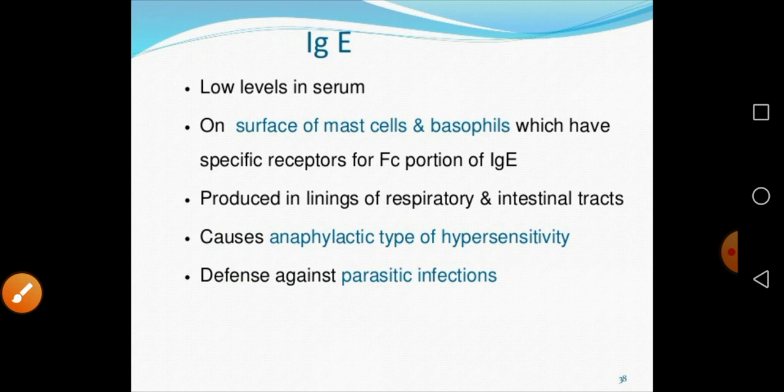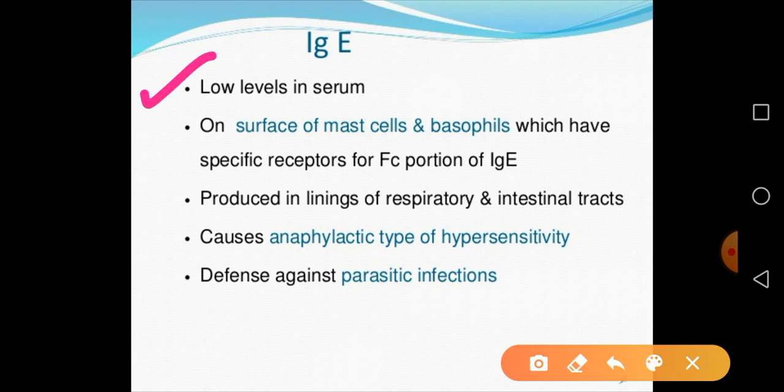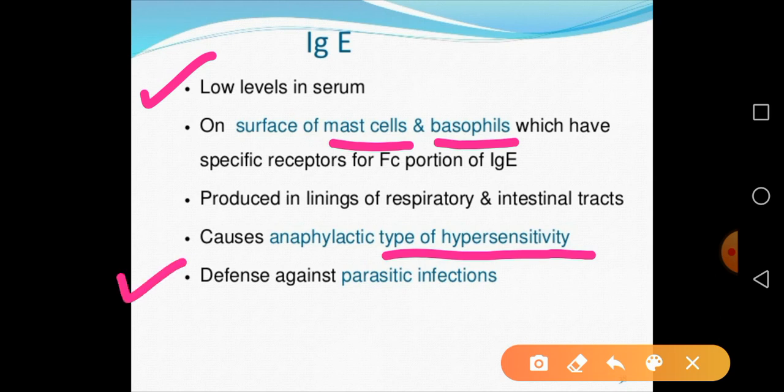So next class is the IgE, which is low in serum, and they are found on the surface of the mast cell and the basophils, which are responsible for the degranulation reactions. So degranulation is the hypersensitivity reaction. They are produced in the lining of the respiratory and intestinal tract. So they cause the hypersensitivity reactions. They play an important role in defense against different parasitic infections.